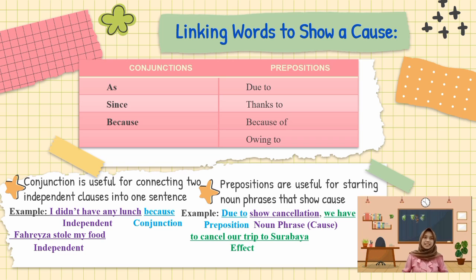On the other hand, prepositions are useful for starting noun phrases that show cause. Here, we can use due to, thanks to, because of, and owing to. For example, due to show cancellation, we have to cancel our trip to Surabaya. Due to here shows the preposition, show cancellation shows the noun phrase or cause. We have to cancel our trip to Surabaya shows the effect.